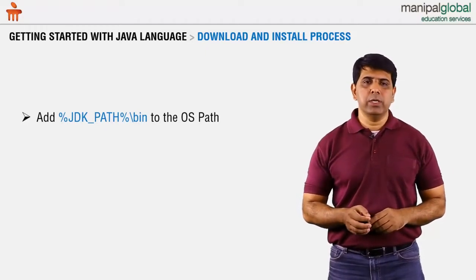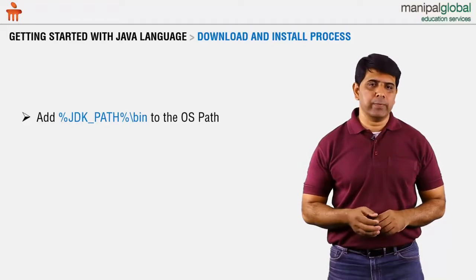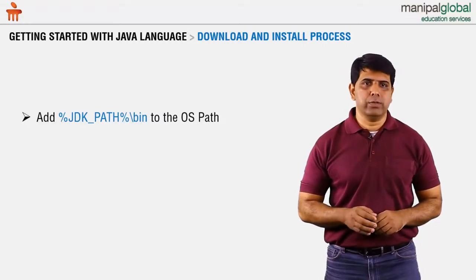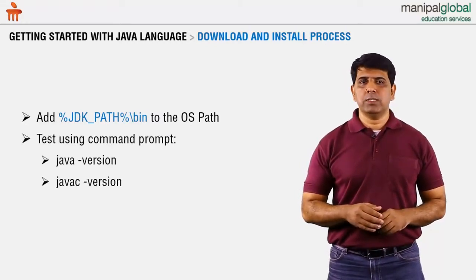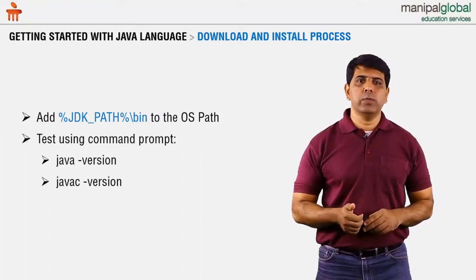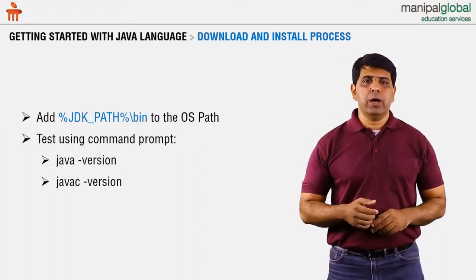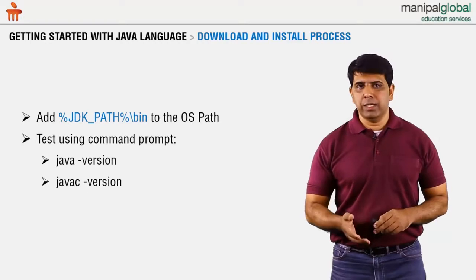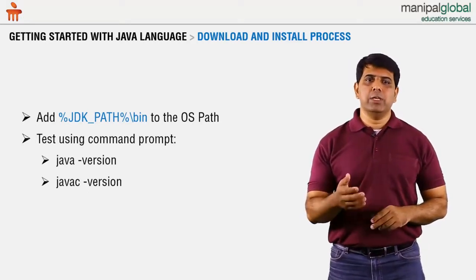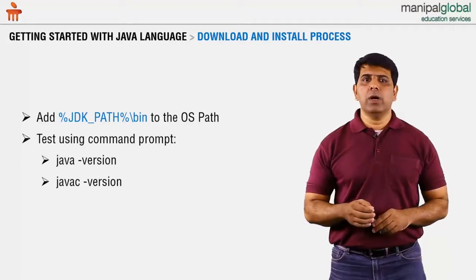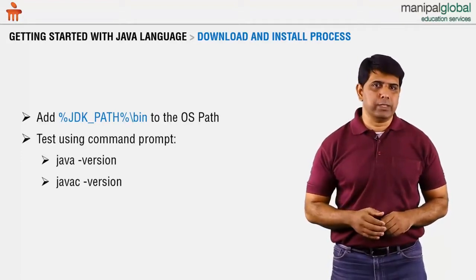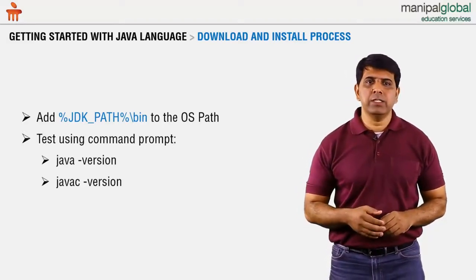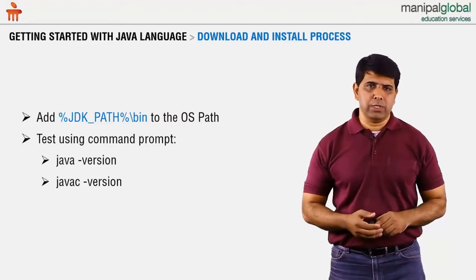After downloading and installing, the very first thing that you have to do is to set the path of your operating system to point to the JDK bin directory. What do you find in this directory? In this directory, you will find all the executables that you need, such as javac, which is used for compiling, and java, which is used for executing. You have a lot of other things, such as small debuggers, profilers, and other tools, for example for converting source code into HTML documentation. Anything that you want in terms of executables, you will find in this directory. Now in practice, you may use certain editors or IDEs, in which case this step becomes optional.